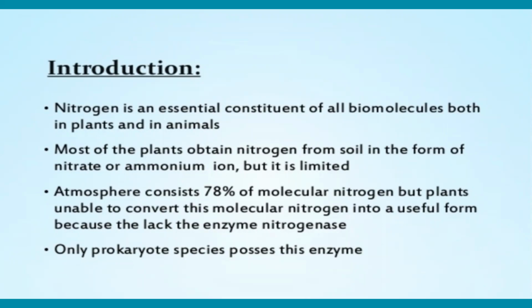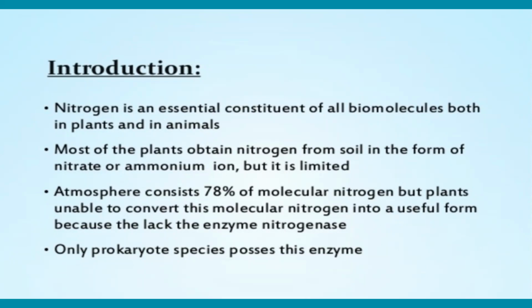And what is anabolism? These come under physiology, mostly in respiration, which we will discuss. Anabolism means the biosynthetic reactions involved in the formation of complex molecules from simple precursors.